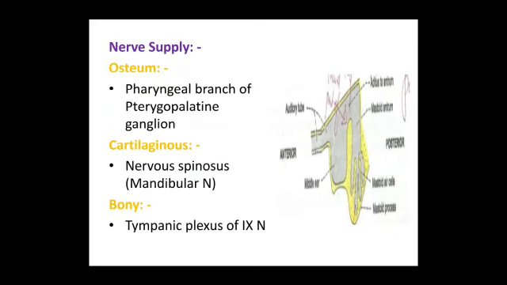So nerve supply. Its ostium is supplied by the pharyngeal branch of the pterygopalatine ganglion. The cartilaginous part is supplied by the nervus spinosus, which is a branch of the mandibular nerve. The bony part is supplied by the tympanic plexus of the glossopharyngeal nerve.